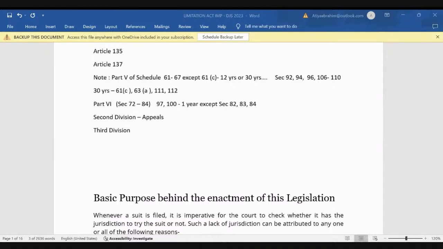Anjana has a question. Is there no prescribed period? It remains 3 years. Yes, Anjana. So Article 137 says that if in this whole part no period of limitation is given for anything, then it will be taken to be 3 years only, right? It's not provided elsewhere in this division for any other application, and it only applies to applications, not for suits and appeals. It is talking about applications for which no period of limitation has been provided in the third division, then it will be 3 years.